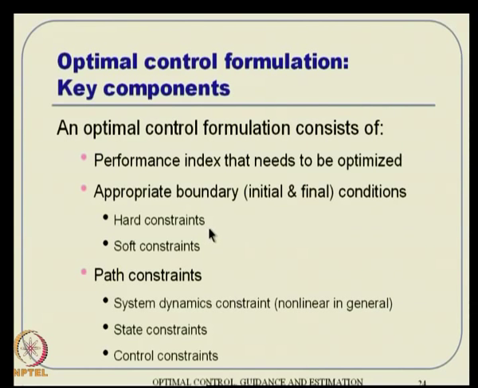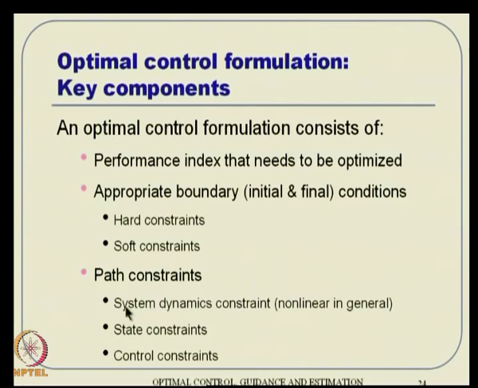But if you say okay, the miss distance should be minimum, I do not really bother whether it is 0, but it is within let us say 5-10 meters, and I am not very particular that it has to be exactly 0 or exactly 1 meter, things like that, then it amounts to something called a soft constraint. Both are possible in this framework.